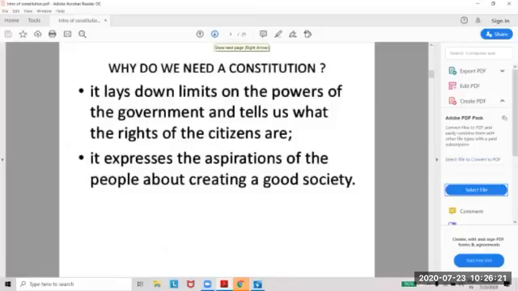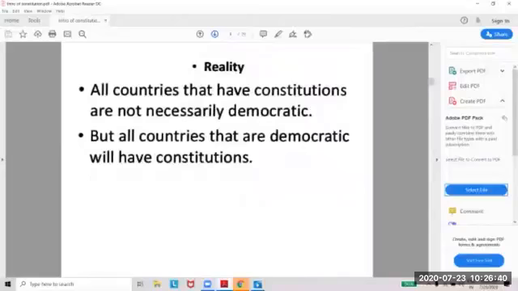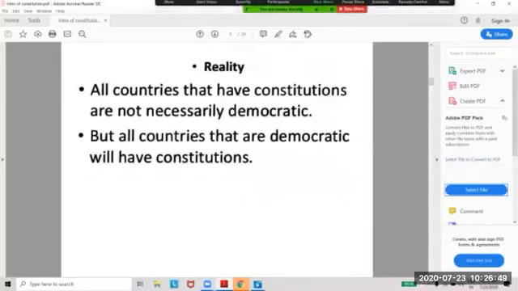If we are not enjoying our rights, we can raise our voice. It expresses the aspirations of the people about creating a good society. Yes, it will create a good society. Now, what is the reality? All countries that have constitutions are not necessarily democratic. But the countries that are democratic will have a constitution.